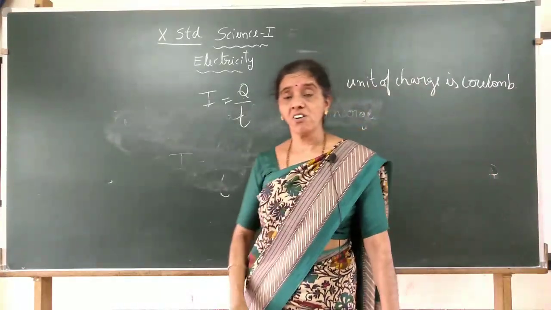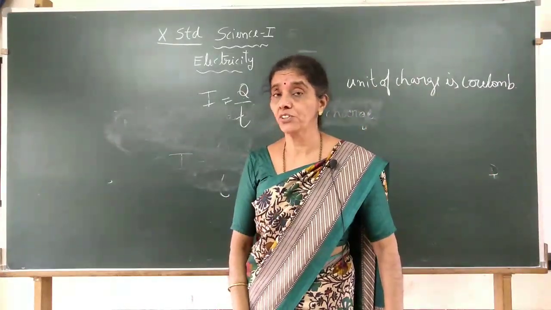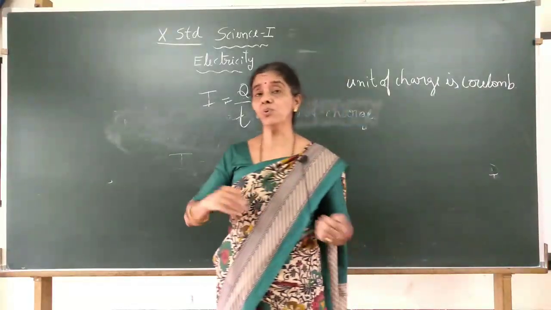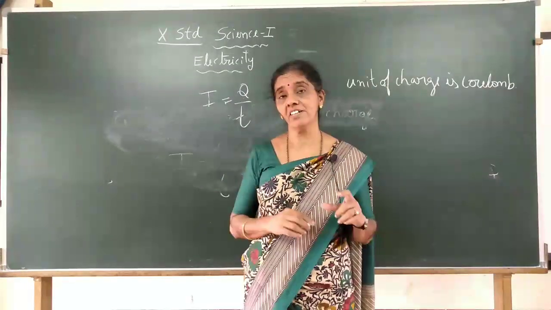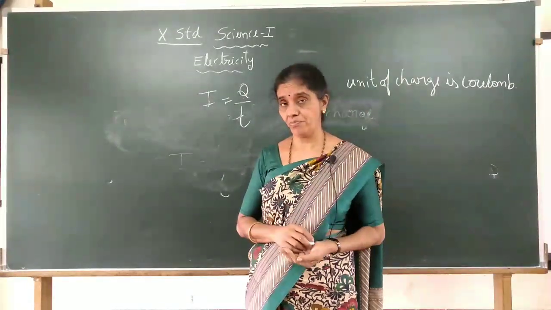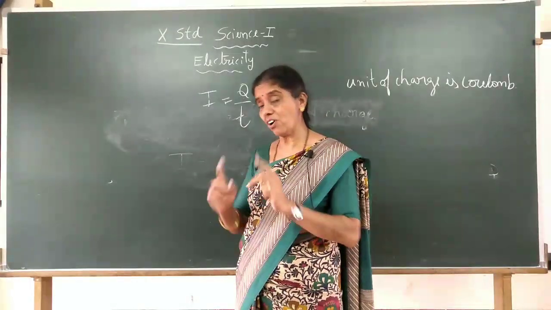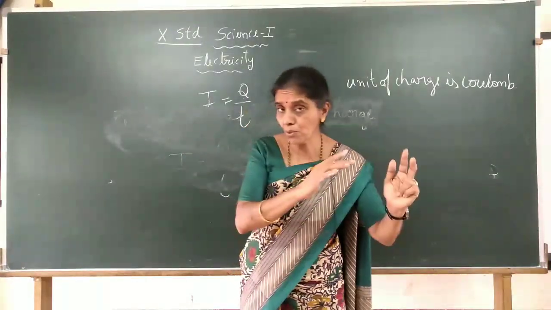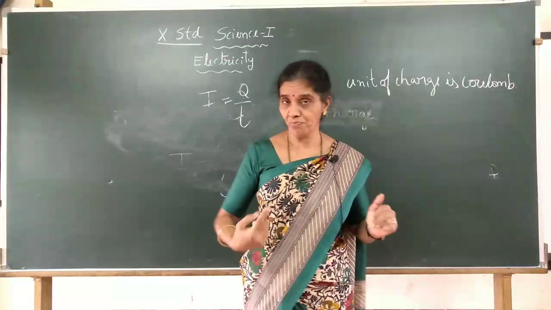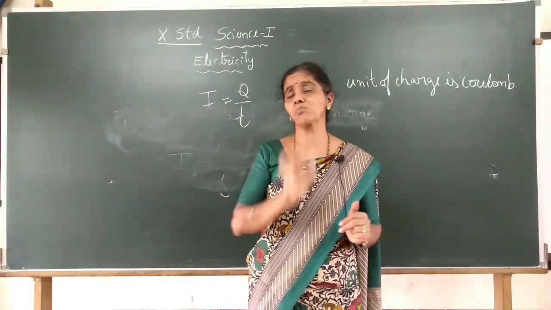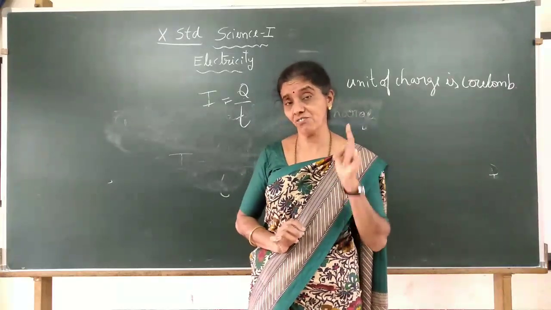And you may ask, one coulomb is equal to how much? Or how many electrons should move in the conducting wire to get 1 coulomb? Now, 1 coulomb is not 1 electron. If 1 electron moves, you cannot say it is 1 coulomb. Electron is so tiny, its charge is so small. Do you know the charge of 1 electron?